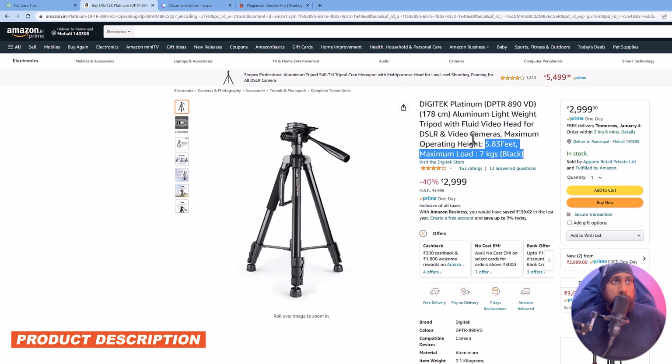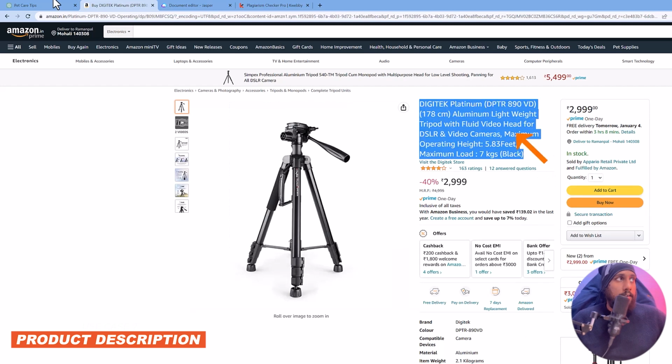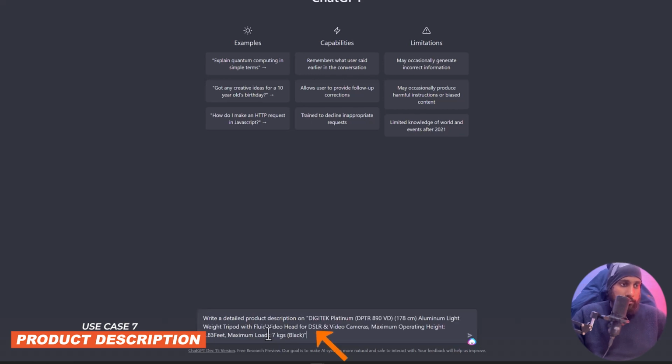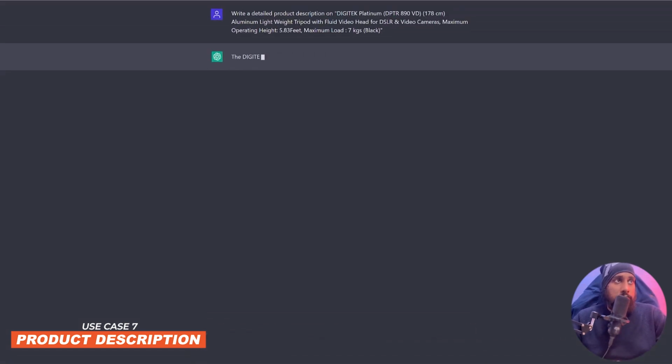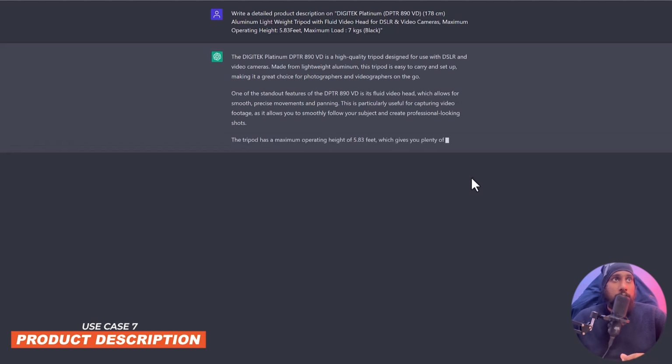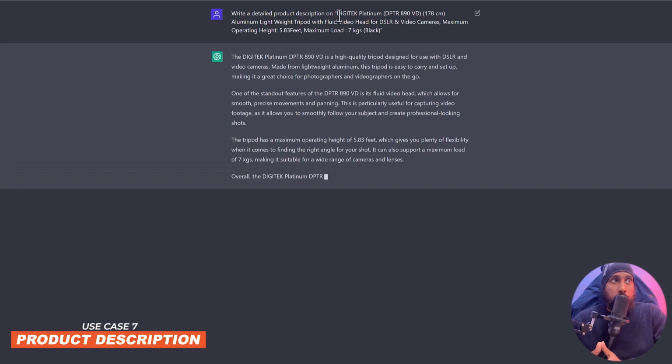Let's copy that and type a command: write a detailed product description on this. Let's see if it can revert back our answer. Yes, it will start providing the detailed product description, for which we have given the seed content of each and every specification my product has to offer. As you can see, it has started giving the product description.